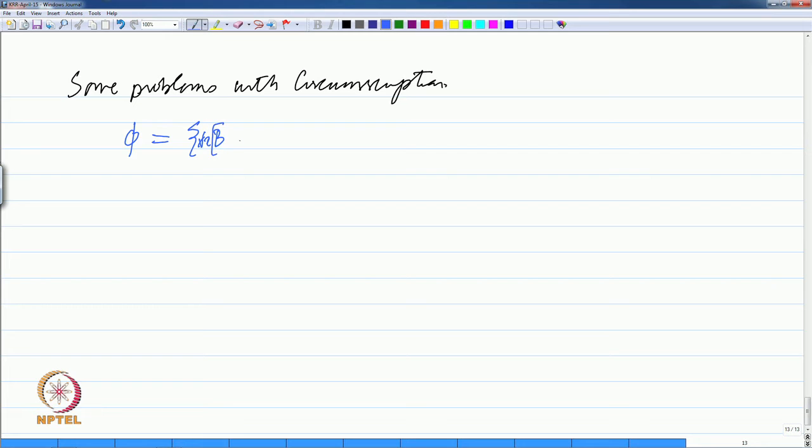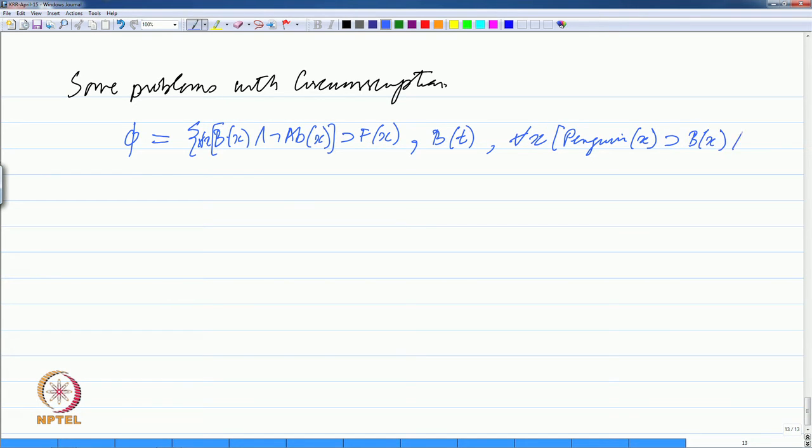For all x, bird x and bird Tweety, and we have another statement that for all x, penguin x implies bird x and not flies x.